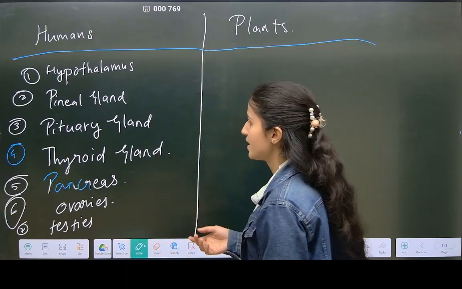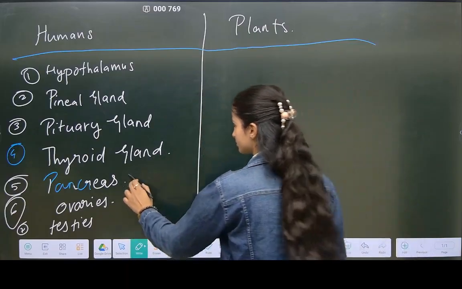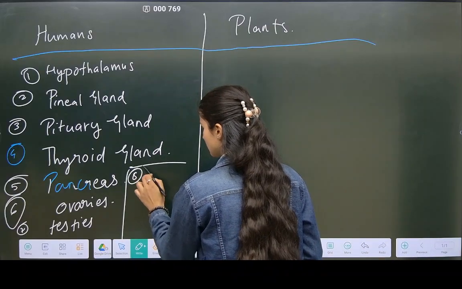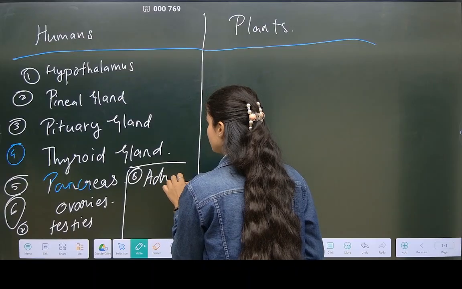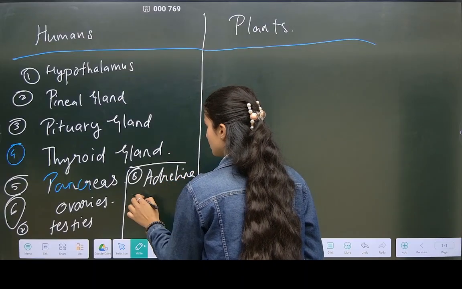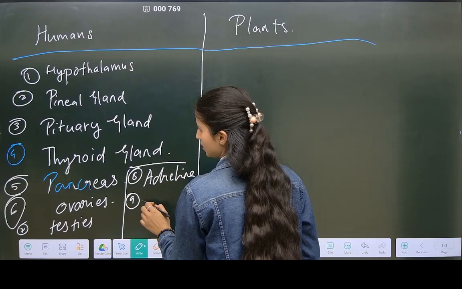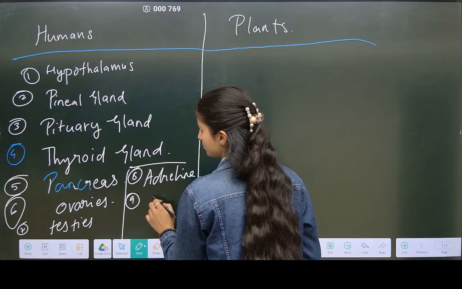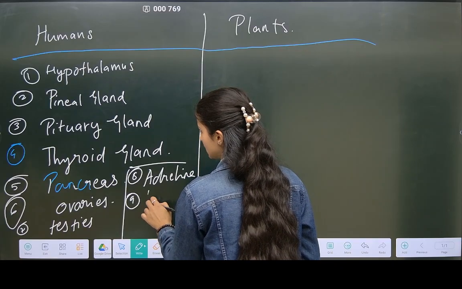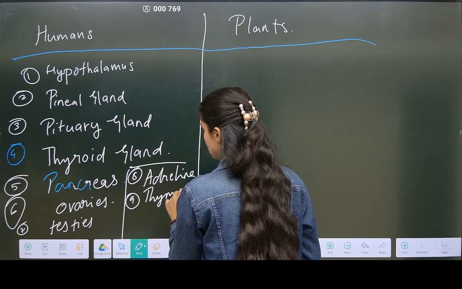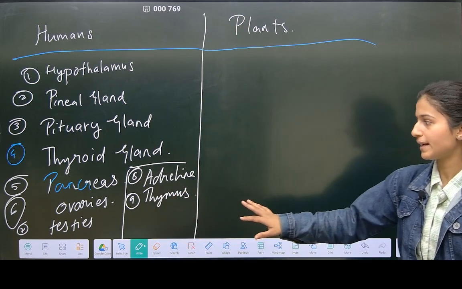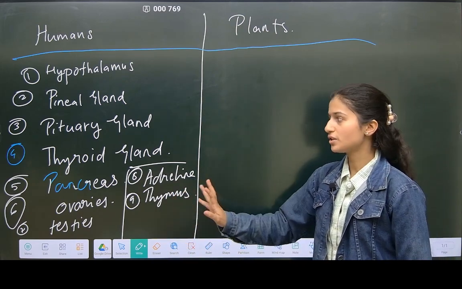Now here no space is there, so I'll write here the 8th one, adrenal gland, and thymus. Okay, yesterday we saw these 9 hormones.